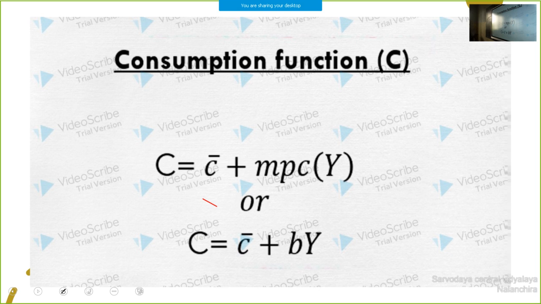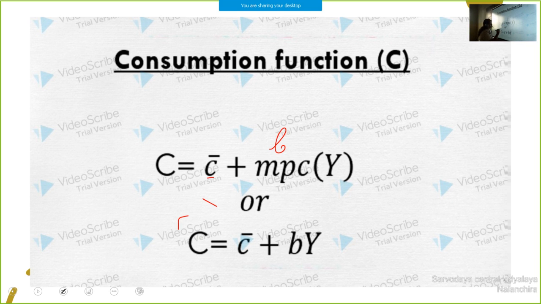Okay, consumption function: C is equal to C dash plus MPC times Y. What is C dash? Autonomous consumption. MPC means slope of consumption curve, and Y is level of income.